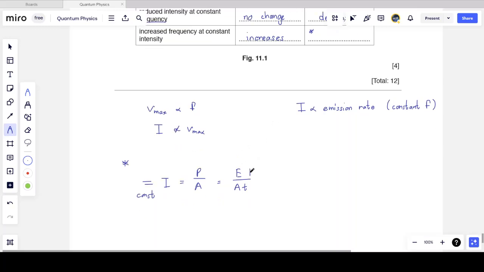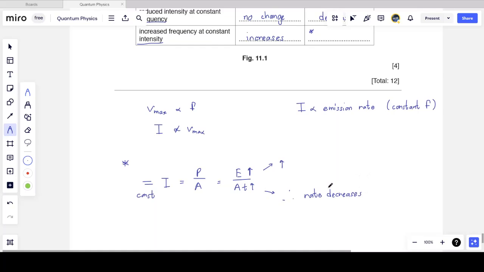I'm increasing the energy. Up goes the energy when I increase the frequency. But I'm saying that the intensity must remain the same. So if the area over which the photons are striking the metal surface is not changing, then the time must increase as well. So if I want the same energy, I must increase the time as well, which means if the time goes up, the rate decreases.